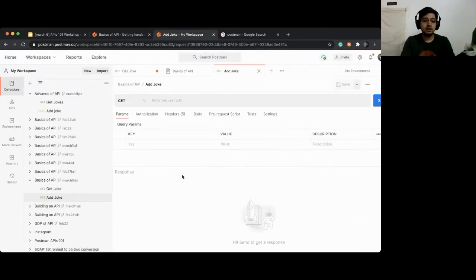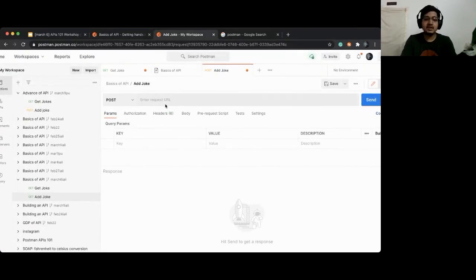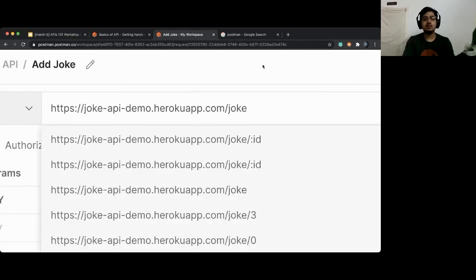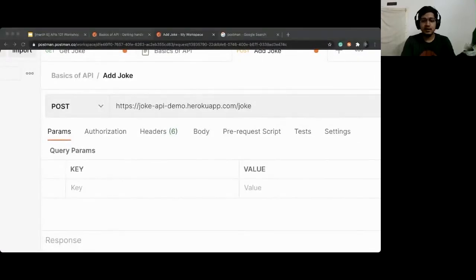Add joke. Now, which method should I use for adding the joke? Yeah, post method, perfect. So let us go there and click on post. What is the URL I'm going to add here? That is the base URL which I was using earlier, and then forward slash joke. Right? Yes, yes.